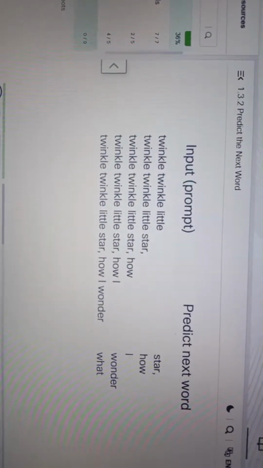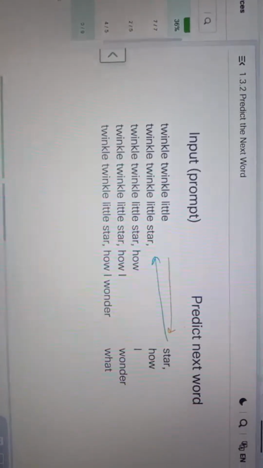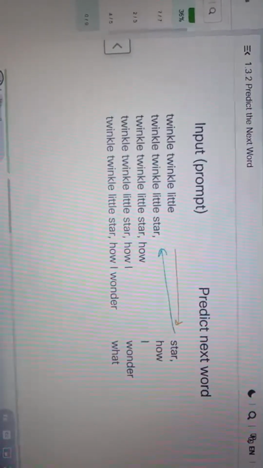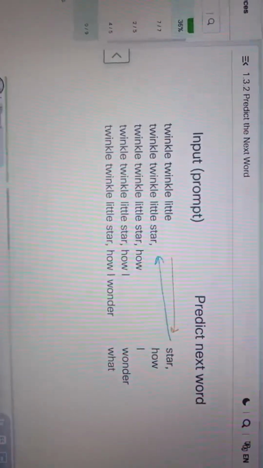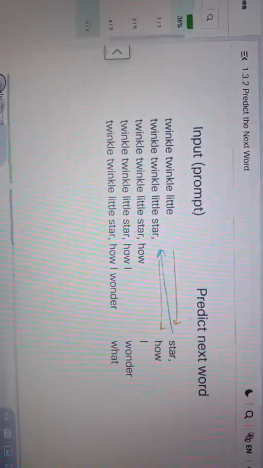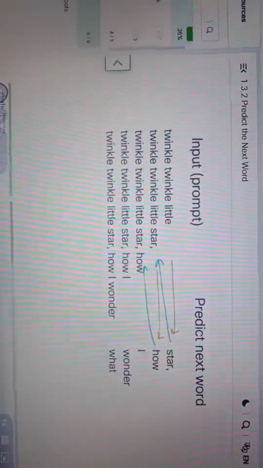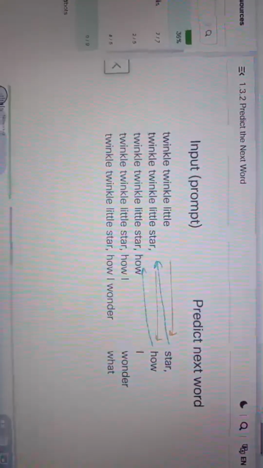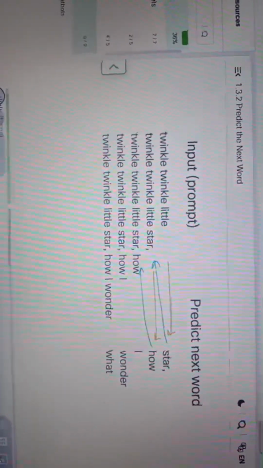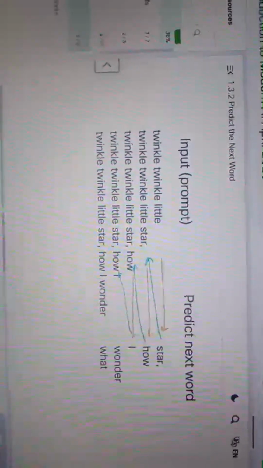So given the input, twinkle twinkle little, it outputs star, then it appends its own output to the initial prompt. So now the input that it sees is twinkle twinkle little star. And based on that, it outputs another word or part of a word, in this case, the word how. And it repeats this process, appending its own output to the accumulated text, which is now twinkle twinkle little star how. And it uses that entire input to help it predict the next word, which is I, and so on and so on. So you might notice that you're probably not